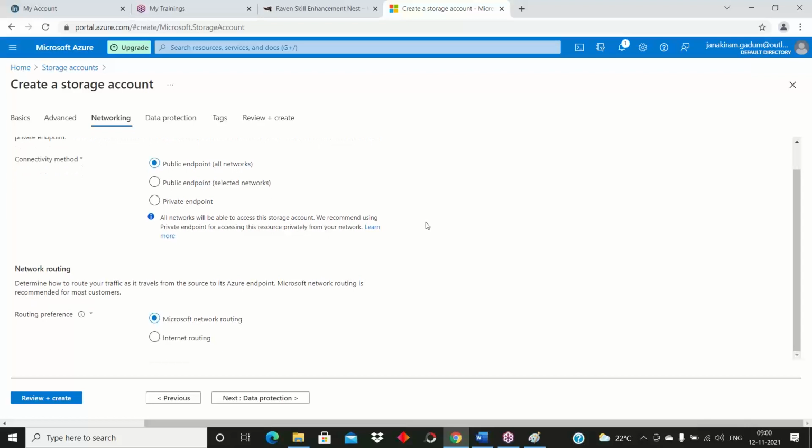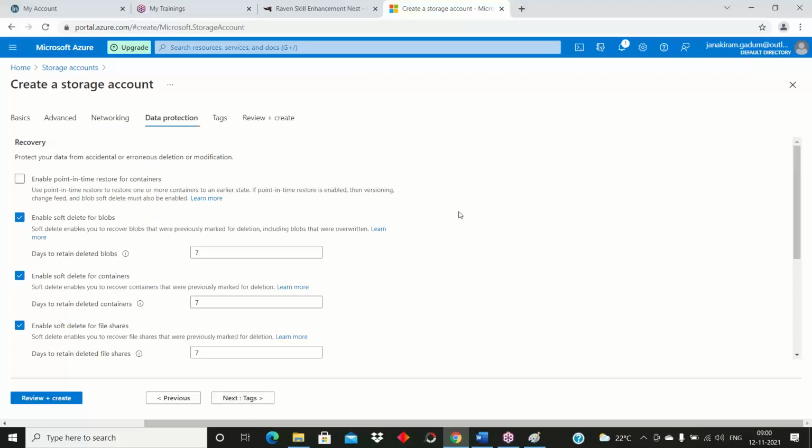Next, routing preference, Microsoft routing. This one is also data protection. See what happens if someone mistakenly deletes this storage account. Microsoft provides enable soft delete for blobs and enable soft delete for containers.